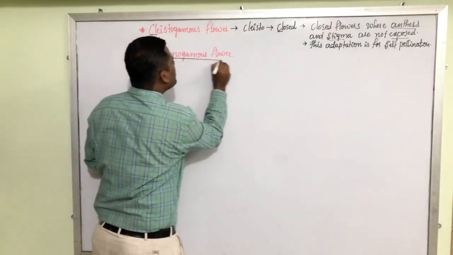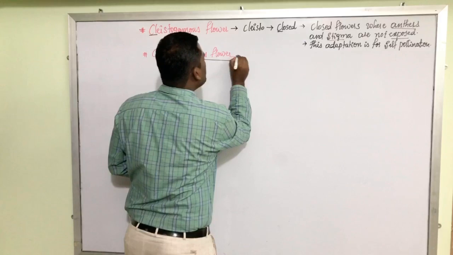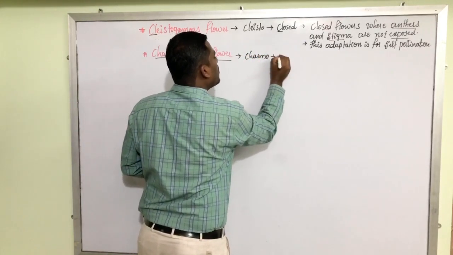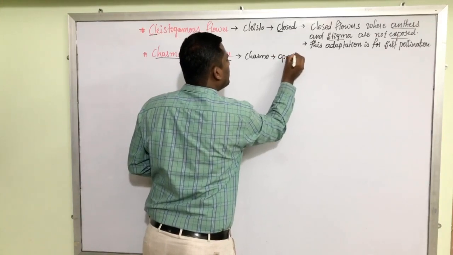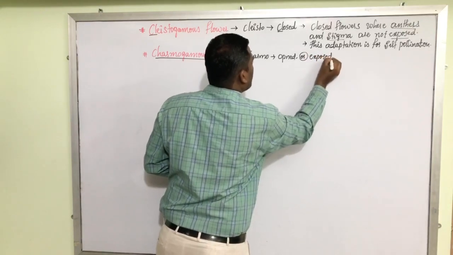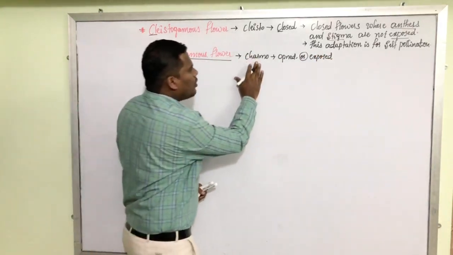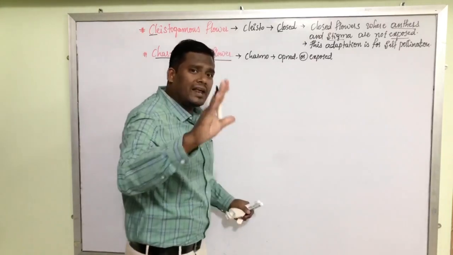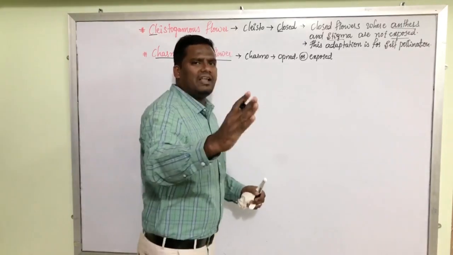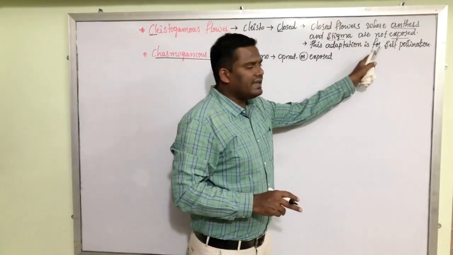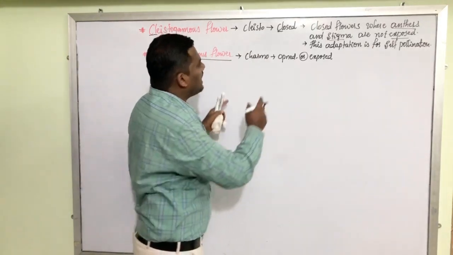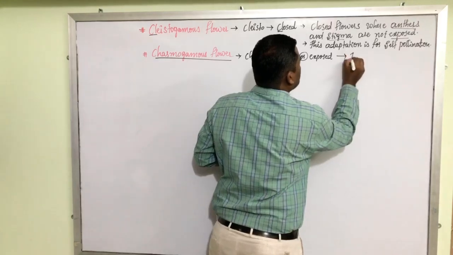Now, the chasmogamous flower. Chasmo means opened or exposed. Chasmo means opened or exposed, whereas clisto means closed. If the flowers are closed, definitely they are facilitating self-pollination. Whereas chasmogamous flowers are always open flowers.